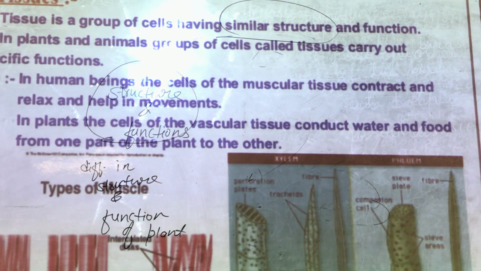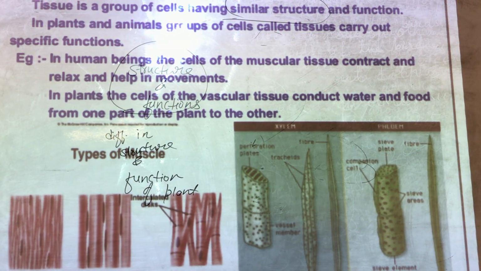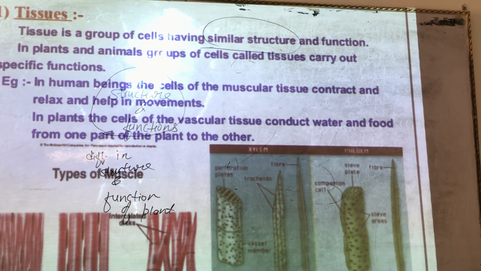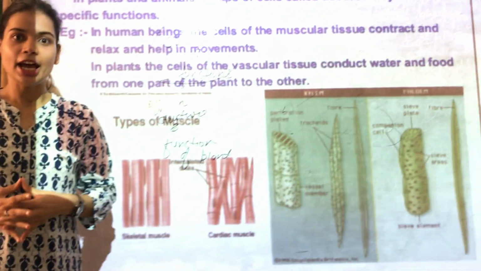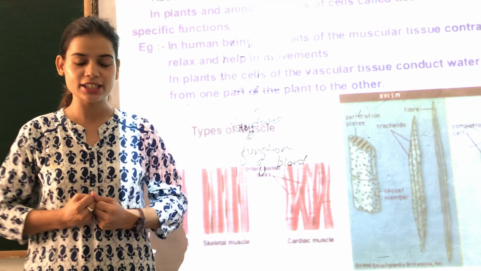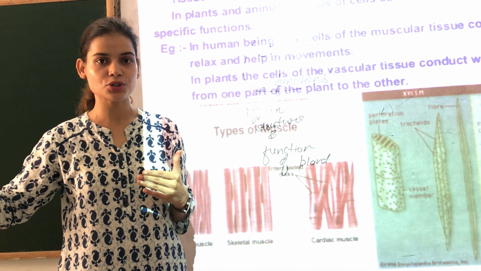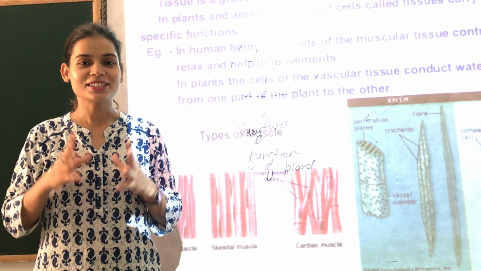Okay, so in today's class we studied about tissue, and we studied the differences between animal tissues and plant tissue. In the next class I will take plant tissue in detail. Okay, and I am sure that you liked today's class. In the next class we will be taking different types of plant tissue like meristematic and permanent tissues. There are many more. Till then, take care.